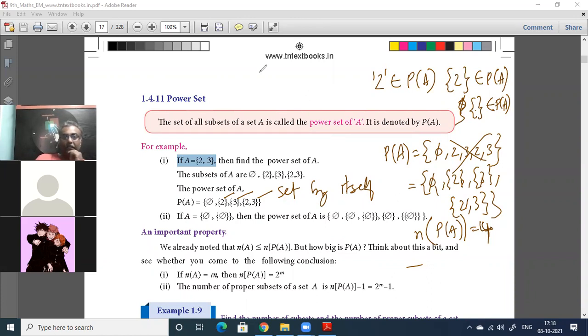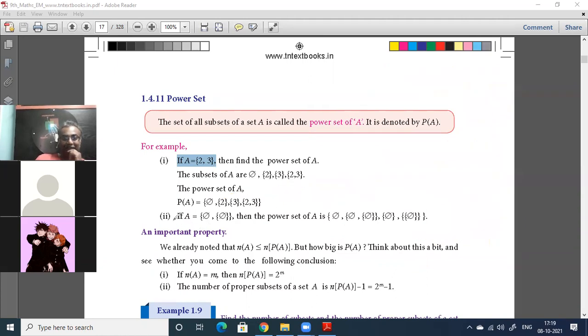Now here is a tricky thing they are doing. A is like this: A contains the null set and a set containing the null set symbol. Then what is the power set? The power set of A is very tricky, no? They are confusing just for the sake of confusing. Okay. Now, what is the power set of A?